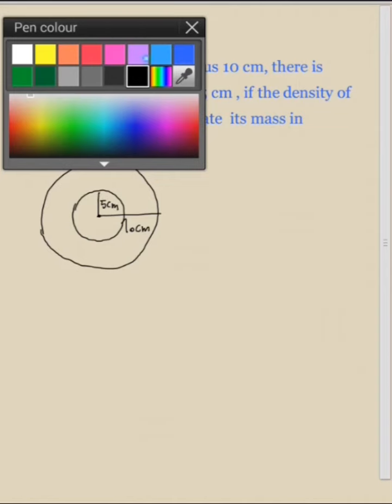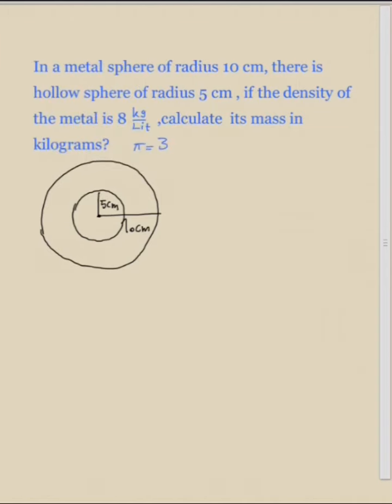So we need to find the mass of this object, but we know that mass is equal to density times volume. So we need to calculate the volume of this object. So if I color this object with blue, we must calculate the volume of this object at first.